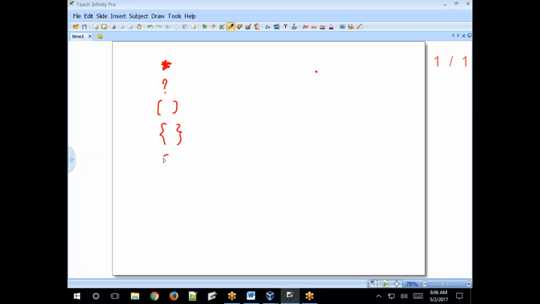Here, logical not is a wildcard character. So what is a wildcard character? It represents zero or more characters, or one or more characters, or one character, or a range of characters. Those are called wildcards.